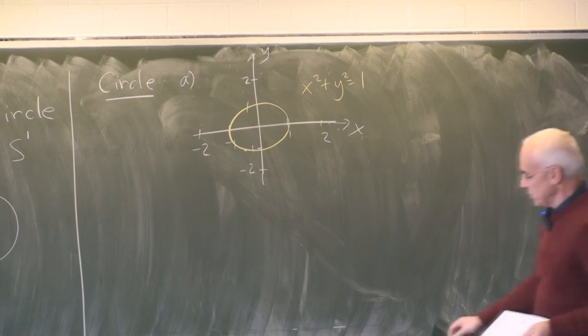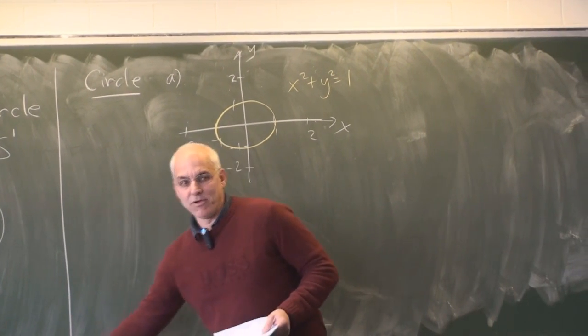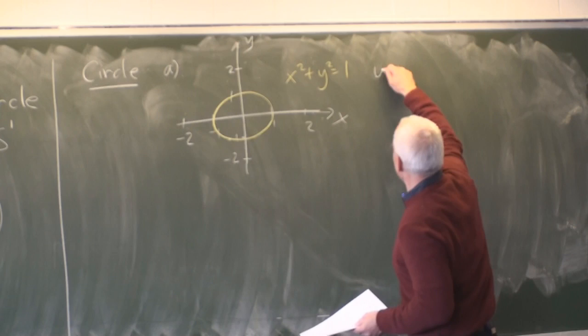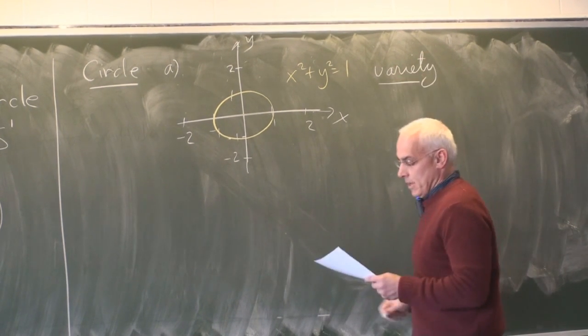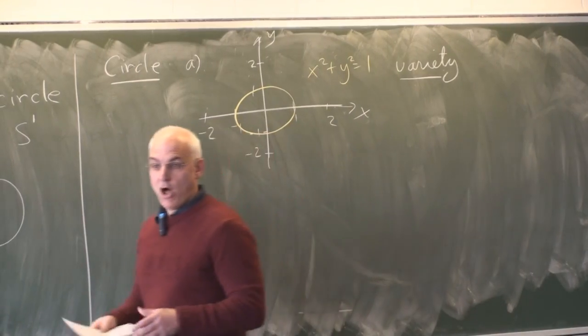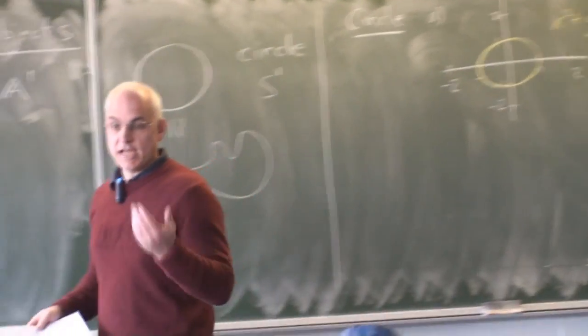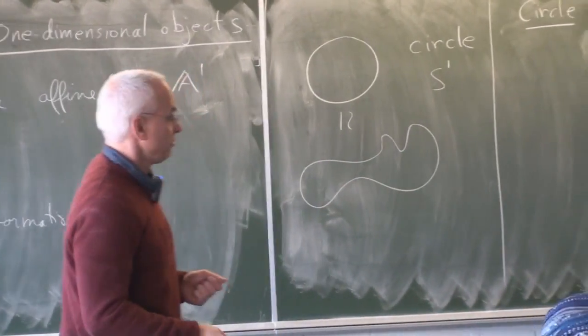That actually belongs to a very simple example of something in algebraic geometry. It's an example of a variety. It's given by a polynomial equation. It's a zero set of a polynomial equation.